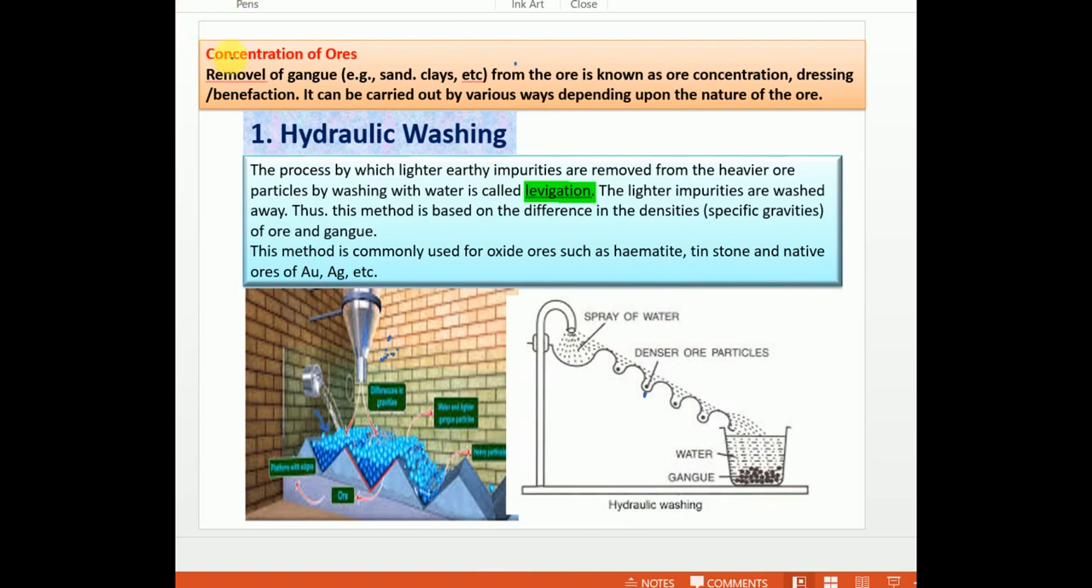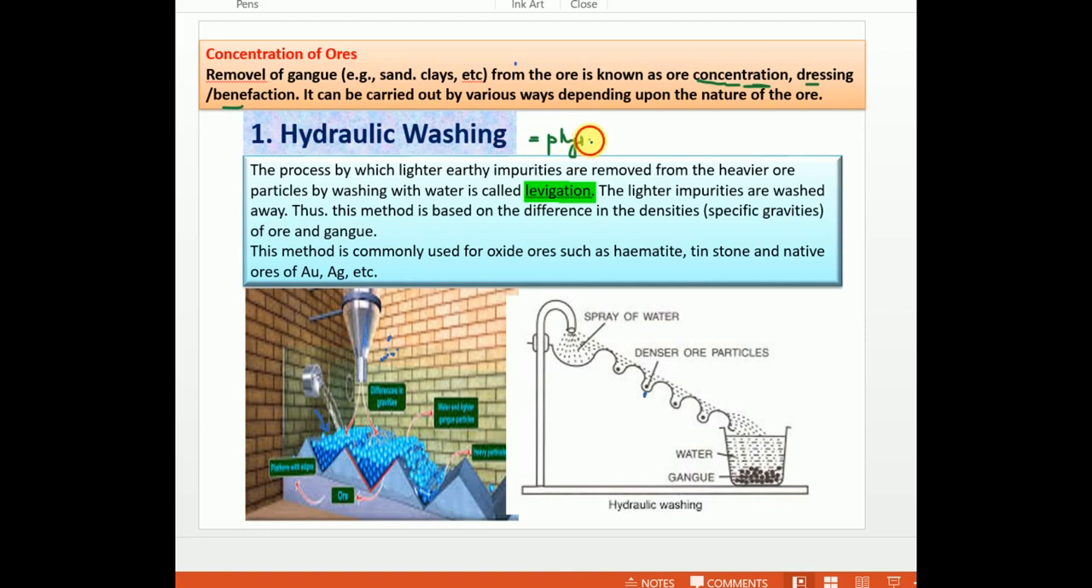Hydraulic washing is one of the concentration methods. So what is meant by concentration of ore? Concentration of ore is nothing but removal of unwanted materials like gangue, which can be seen by our naked eye, like sand, clay, mud, and so on. This process is known as concentration of ore. It can also be called dressing or benefaction. It can be carried out by several methods, and the first is hydraulic washing, a purely physical method.